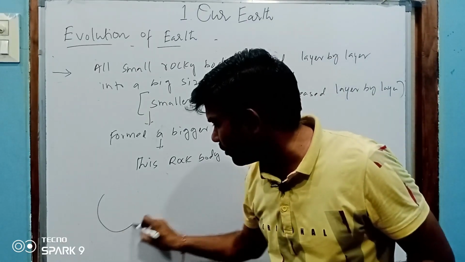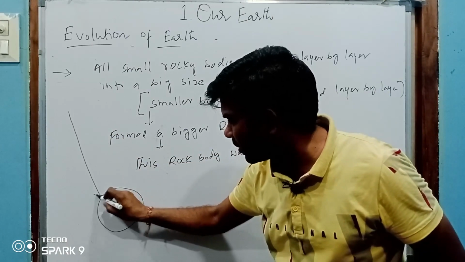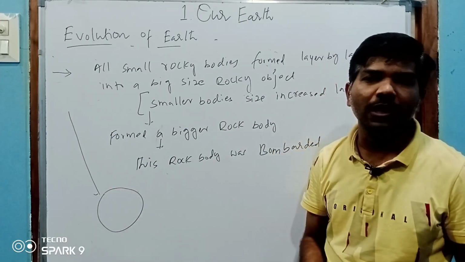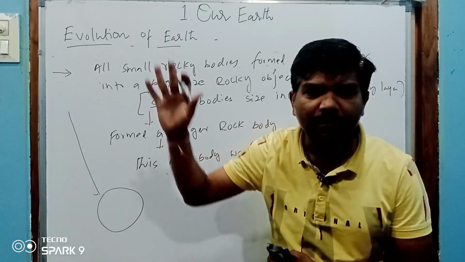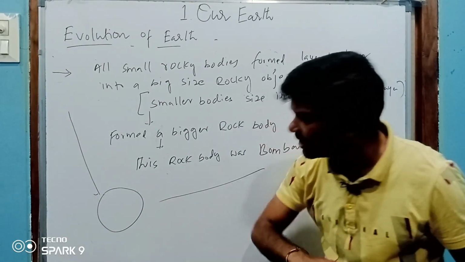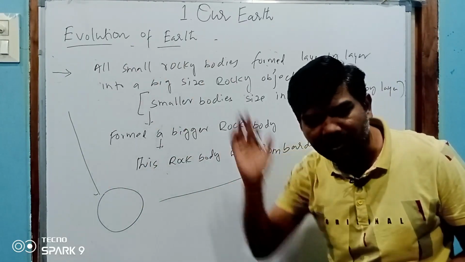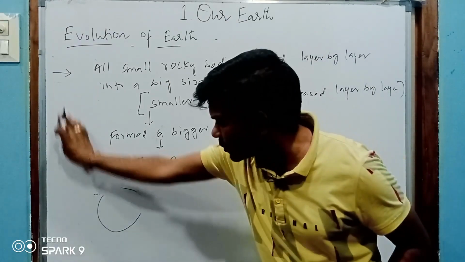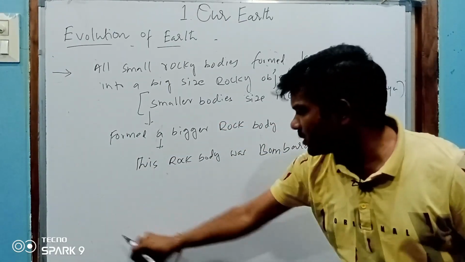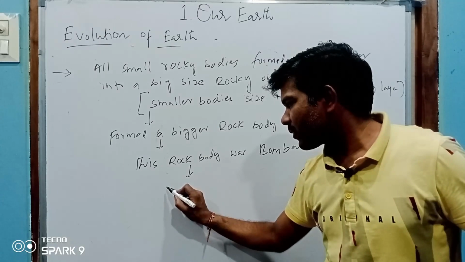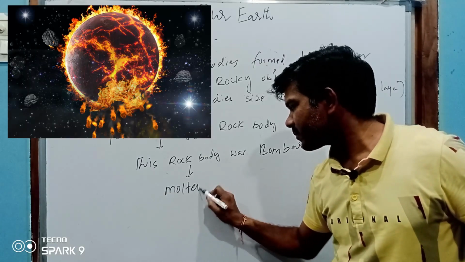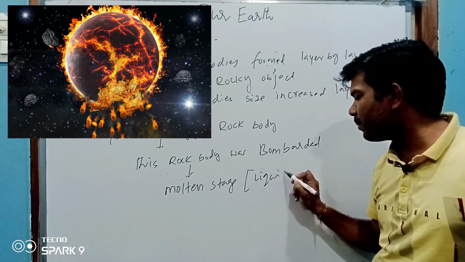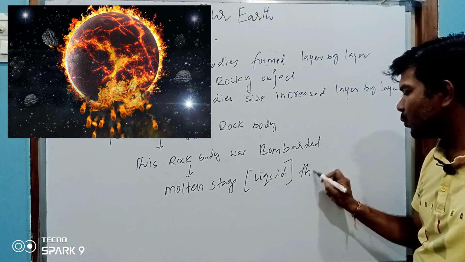For example, this is a rocky body. From space, some few rocks are coming and hitting this rocky body with huge force, and this rocky body is going somewhere. And from another side, another rock is hitting this rocky body. It is moving somewhere else. So at this time, this rocky body was bombarded, and it was in the molten stage. Molten stage means what? Like a liquid, not completely liquid. It is like a thick soup.